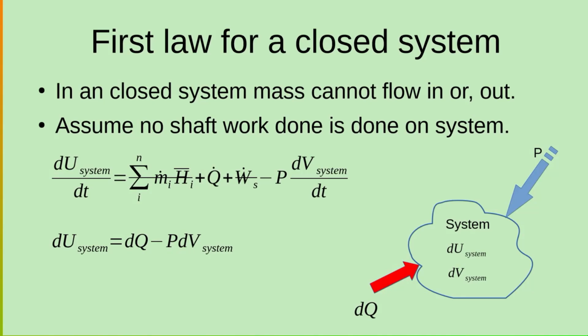Therefore, the first term is cancelled. And if we say that no shaft work is done on the system, we can say that Ws is also cancelled. Therefore, du by dt will be equal to q dot minus p dv by dt. And if we multiply by dt, we get du system is equal to dq minus p dv system. Now, this is the equation for the first law for a closed system.